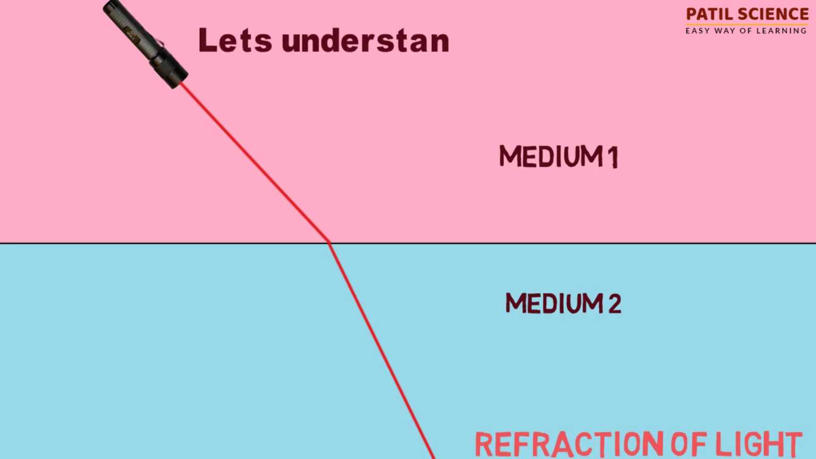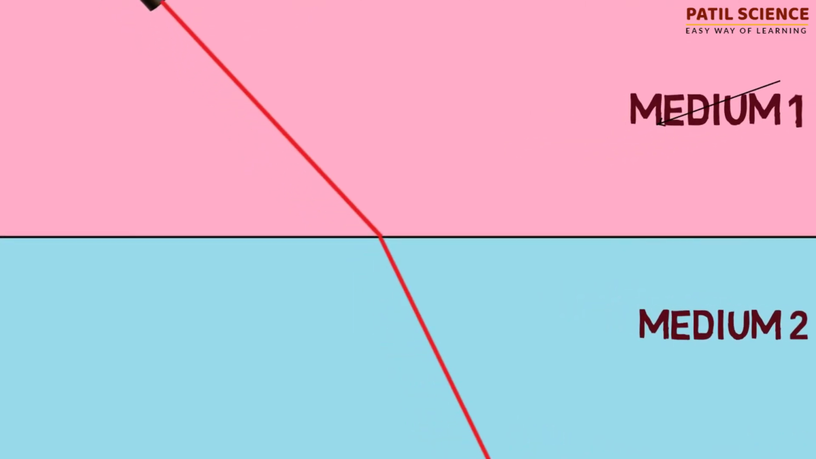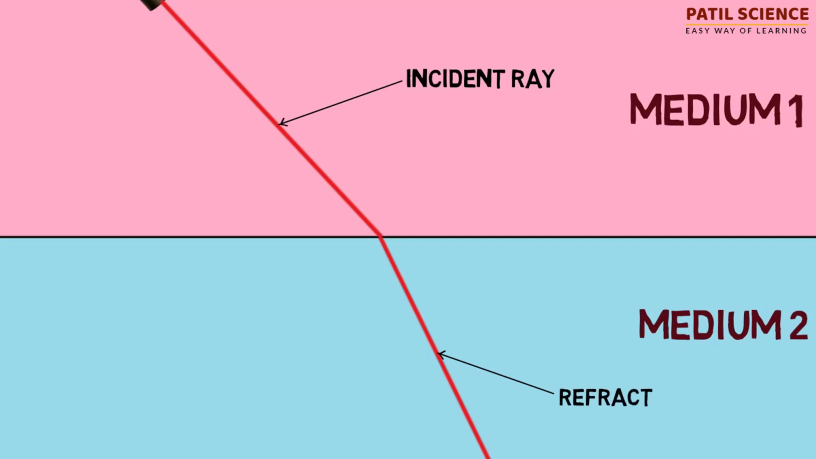Now let's understand some terms. The light ray which is passing through medium 1 is called the incident ray. After the change in its direction, the light ray which is passing through medium 2 is called the refracted ray. The boundary line between two media is called the interface.